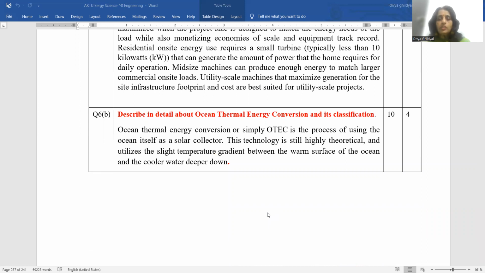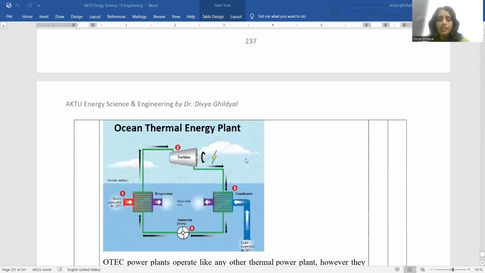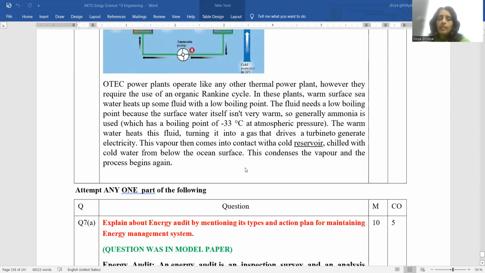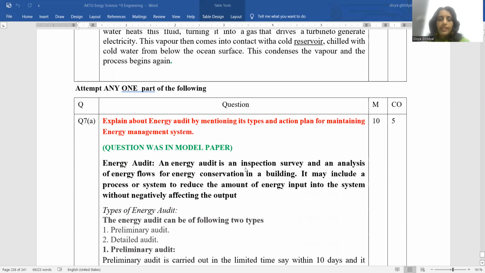Explain in detail ocean thermal energy conversion and its classification. So it is a process of using the ocean itself as a solar collector. This technology is highly theoretical and utilizes the temperature gradient difference between the warm surface of the ocean and the cooler water deep down. And this energy is harnessed. It is used to run the turbine. In return, electricity is produced, which can be utilized for running factories or buildings, etc.